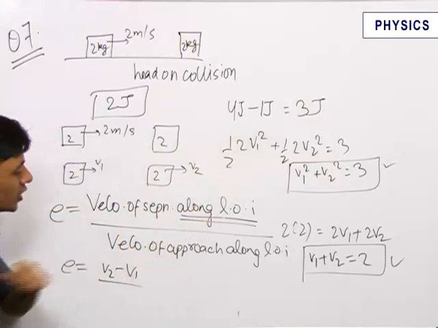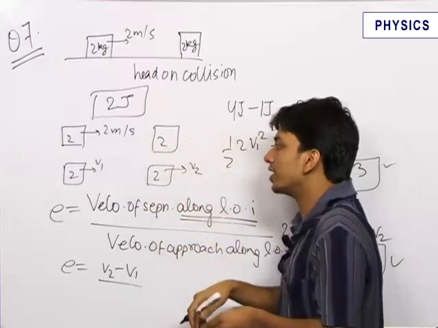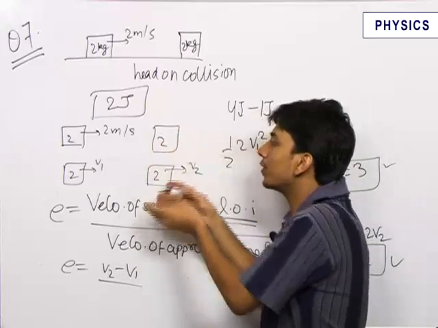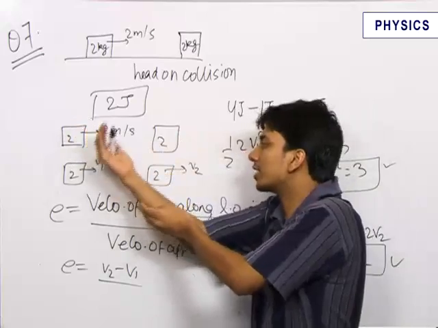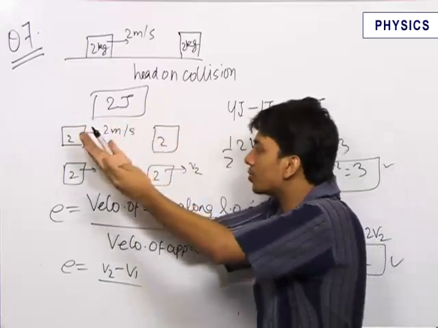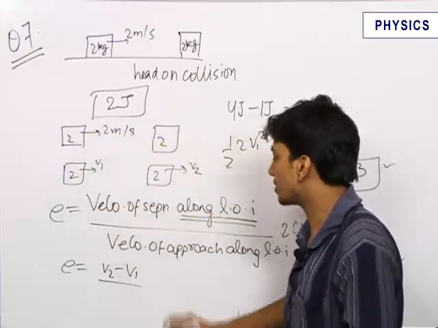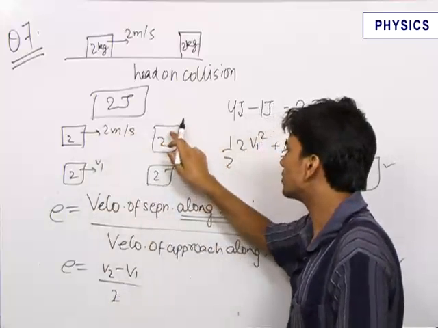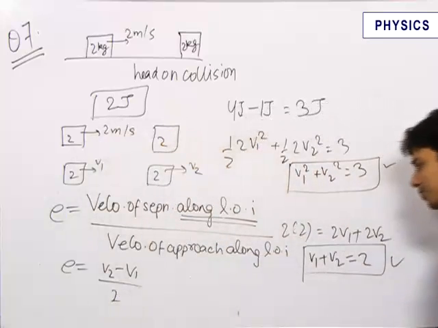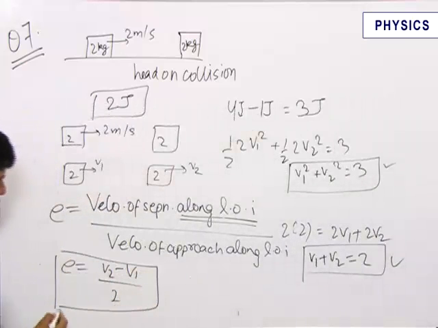Similarly for velocity of approach, with what speed is the back object approaching the front object, relative to the front object. That is 2 meters per second, because this object is at rest in this case. So if we can find V2 minus V1, we can easily find the coefficient of restitution.